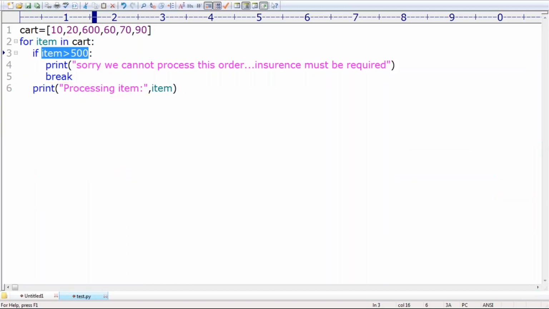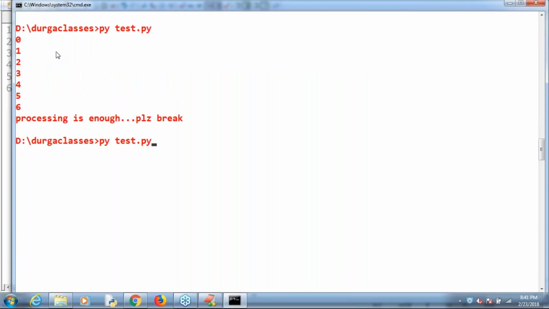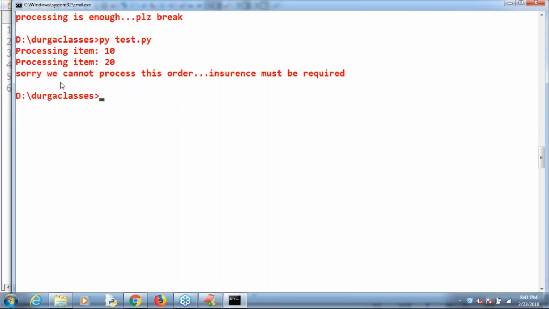Remember that. Everyone can understand, right? What output are you going to get by default? Processing item 10, processing item 20. The first two items are no problem. Whenever 600 comes, immediately: sorry, we can't place this order, insurance must be required. Clear? Are you able to understand? What about break?